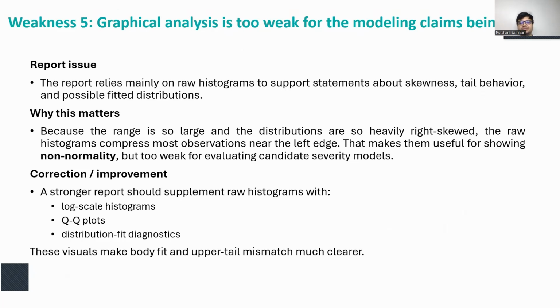Because of that extreme range, the raw histograms compress most observations near the left edge. They are fine for showing that the data are right skewed and not normal, but they are too weak for evaluating candidate severity models. A stronger report should have used log scale histograms or QQ plots and other fit diagnostics to assess model adequacy more clearly.